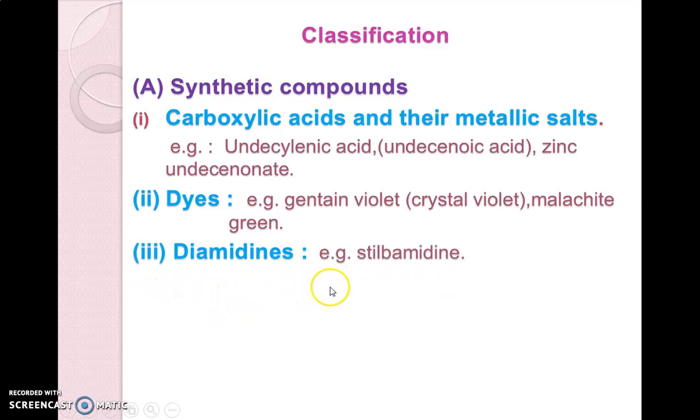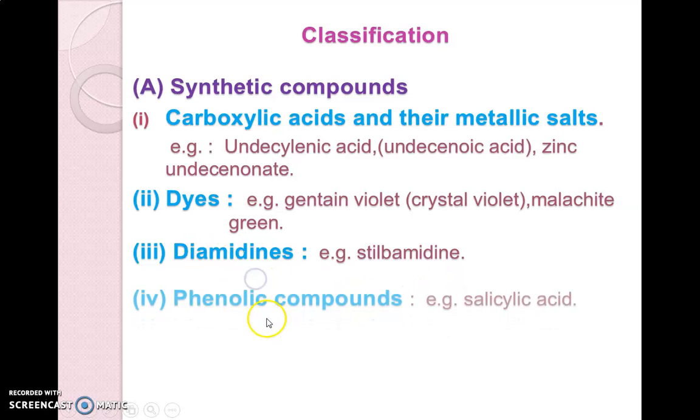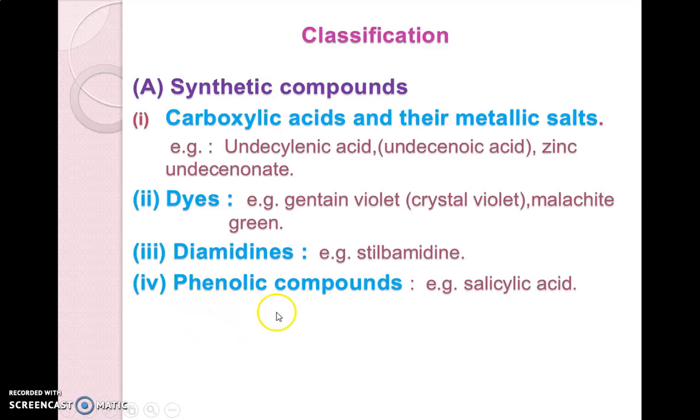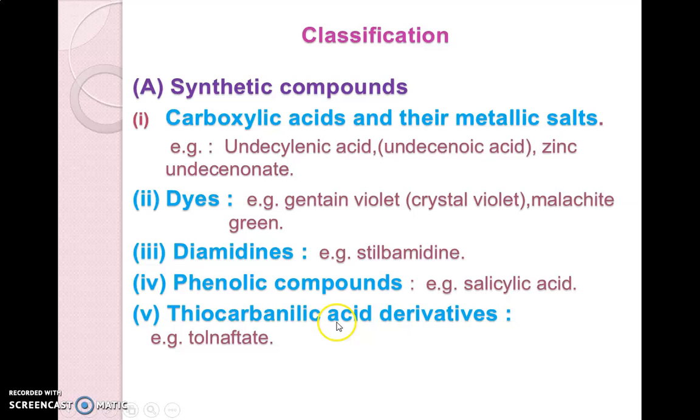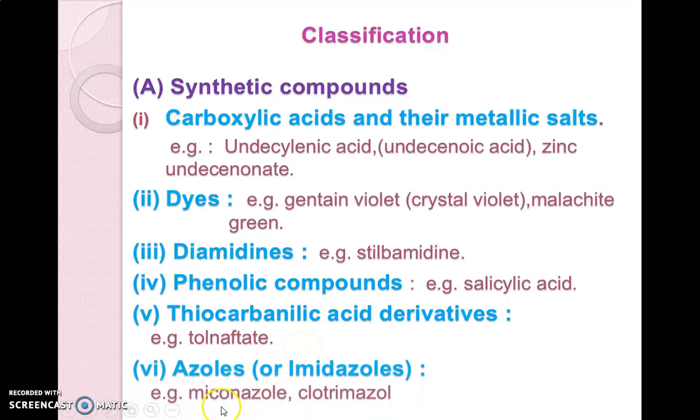Next, diamidines. For these, stilbamidine is an example, which acts as an antifungal agent. Next, phenolic compounds such as salicylic acid. Next, thiocarbamate derivatives such as tolnaftate. Next, azoles. Azole stands for a 5-membered ring containing nitrogen.